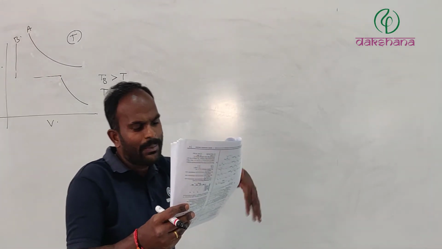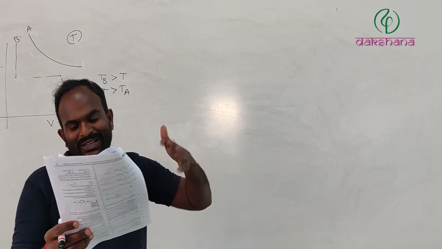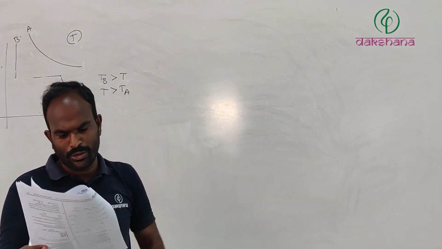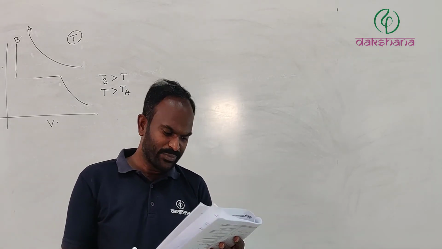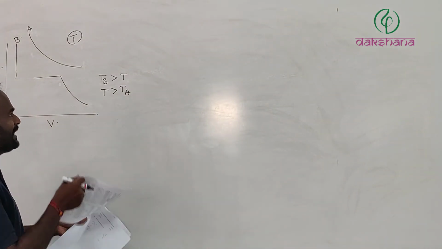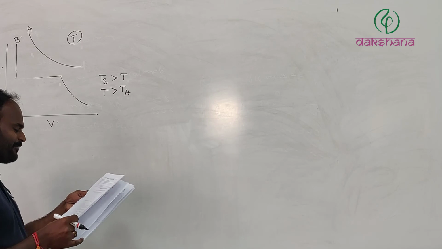Pressure correction term will be more negligible for gas B at T Kelvin. This is also not going to be true. Therefore, question 52 is option C. Next, we come to the next paragraph, questions 53 as well as 54.